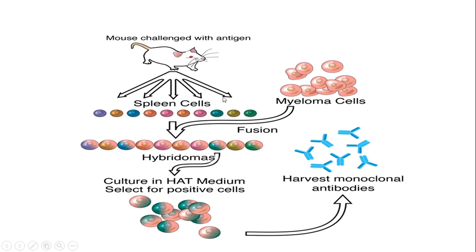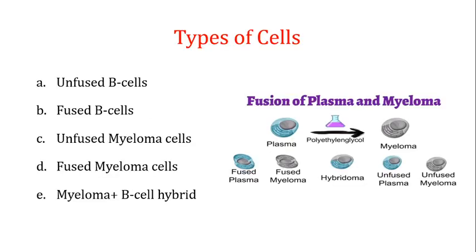As you are fusing two cells, you are calling them hybridomas. When you fuse the myeloma cell to the spleen cell, you are going to get a variety of cells that we will discuss in the next slide. So what you have to do is use a selective media, which is called HAT media, to harvest these monoclonal antibodies. So this is a general overview of the process of the production of monoclonal antibodies.